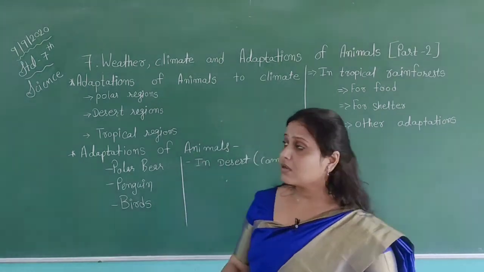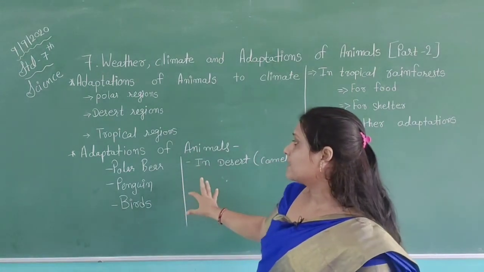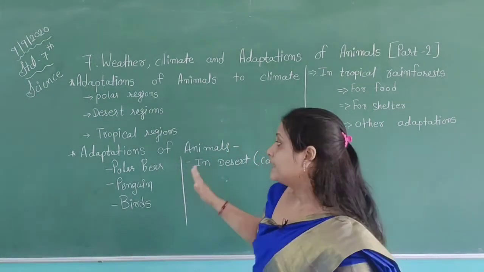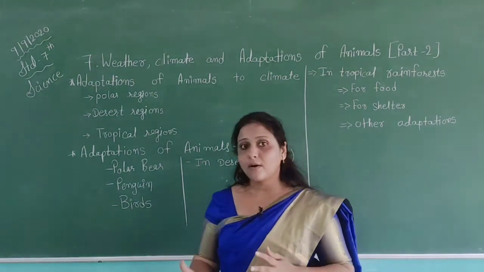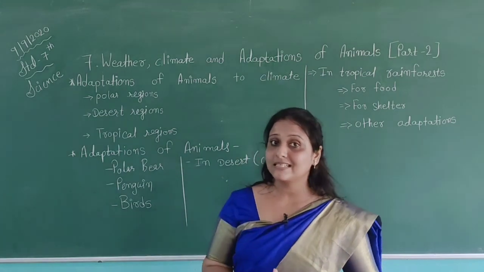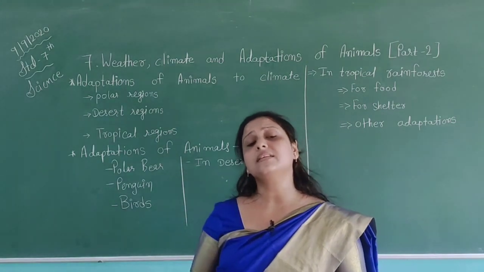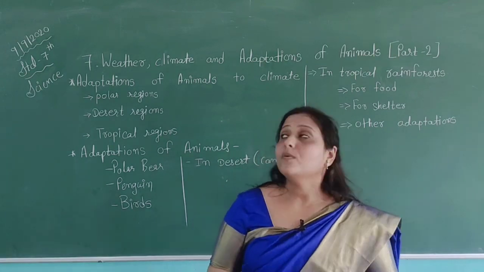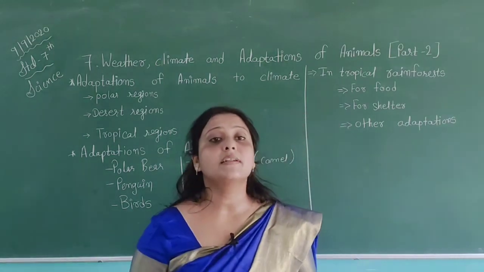Then animals also adapt some types of features to stay at different places. Camel cannot stay in the north and south pole, and penguin cannot stay in deserts because their features are different from each other. So our chapter number 7 is completed here.